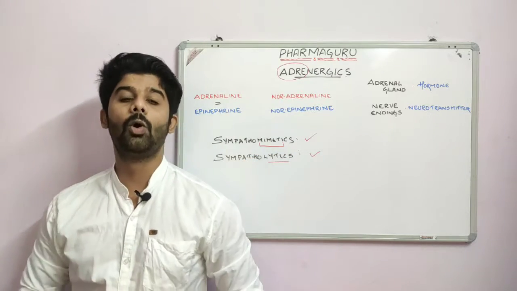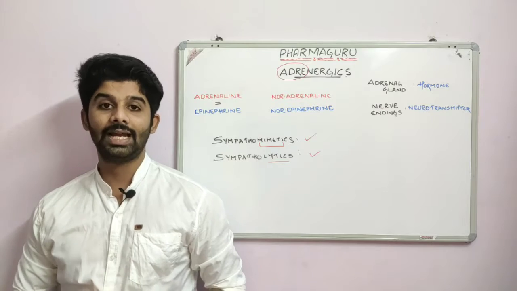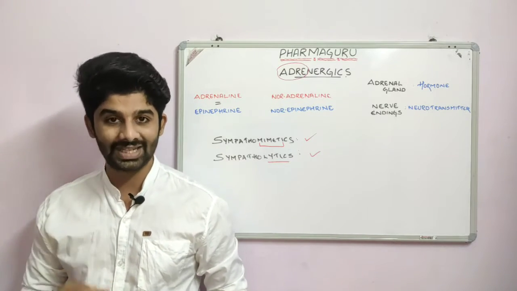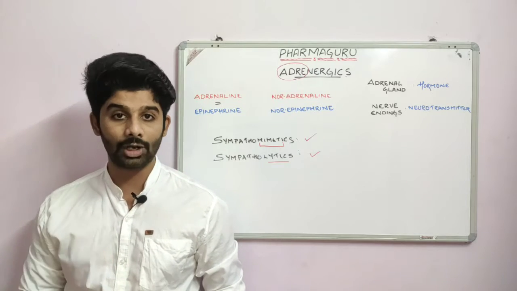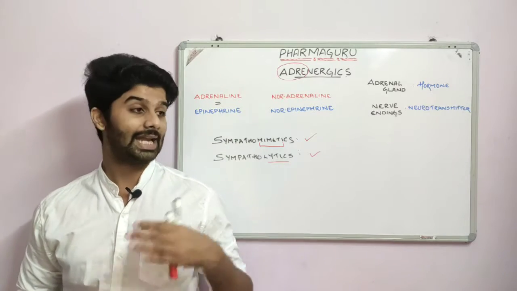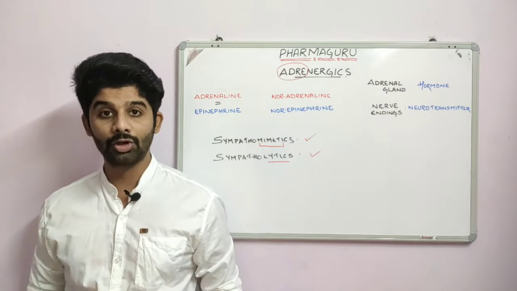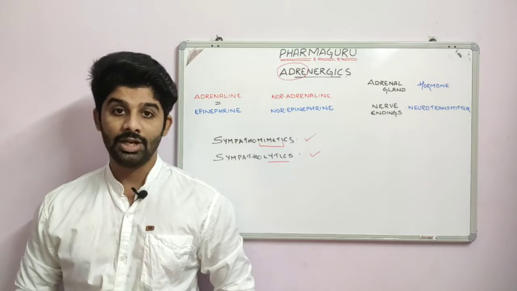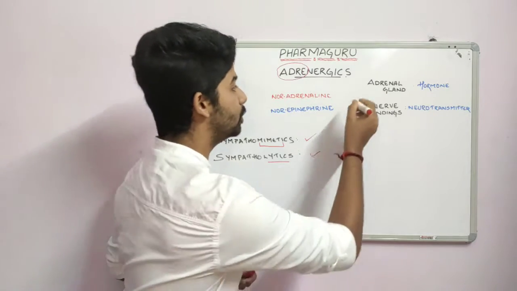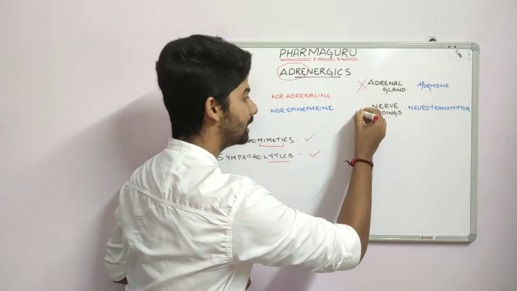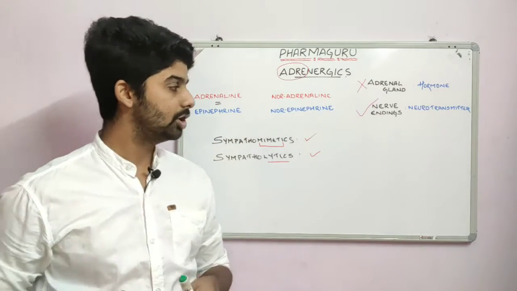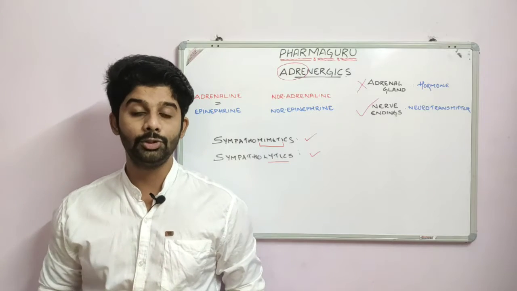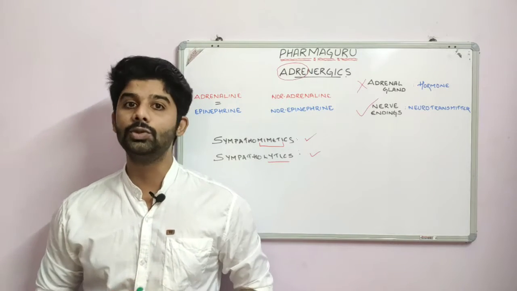So now we know all the basic terminologies that are required to understand the whole video. We know what are adrenergics, we know what is adrenaline, noradrenaline, epinephrine, norepinephrine, whether adrenaline or the adrenergics are hormones or neurotransmitter. What do we mean by sympatholytics or sympathomimetics? Now, our main concern is not this hormone part. Our main concern is this neurotransmitter part. So now in this video we will see how the nerve endings produce the adrenergics as neurotransmitters.